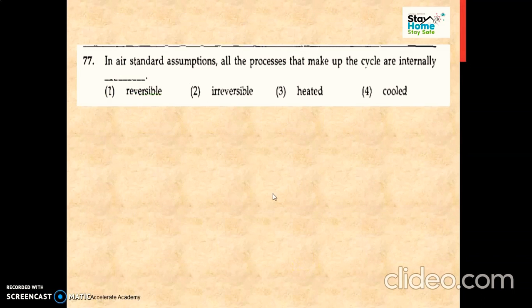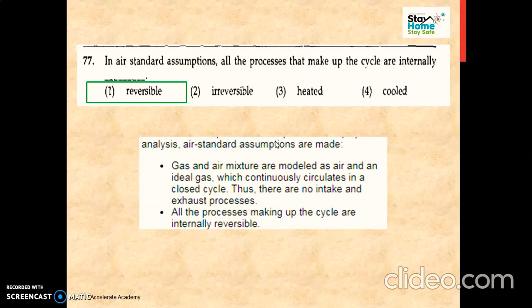Next question is about air standard cycles. So what that question says: in air standard assumptions all the processes that make up the cycle are internally. Now we know that all the assumptions we have made are very important.